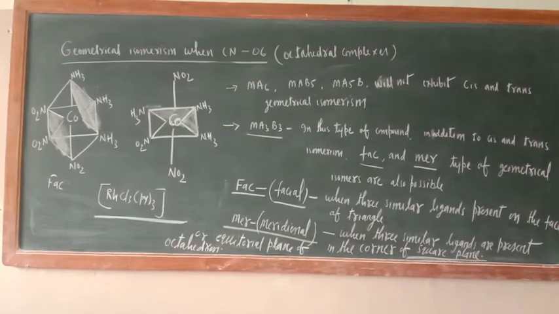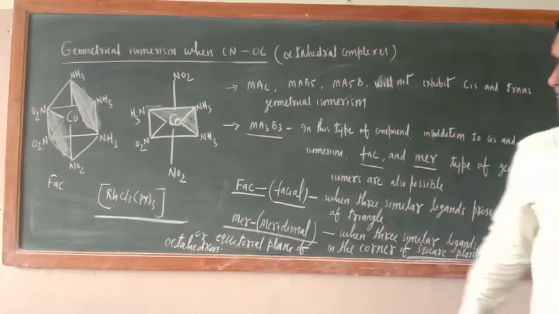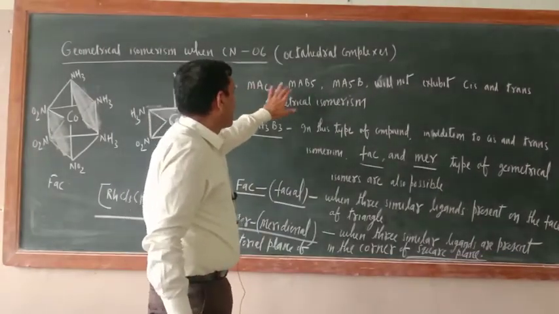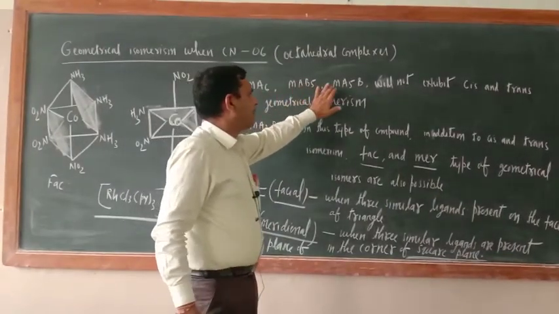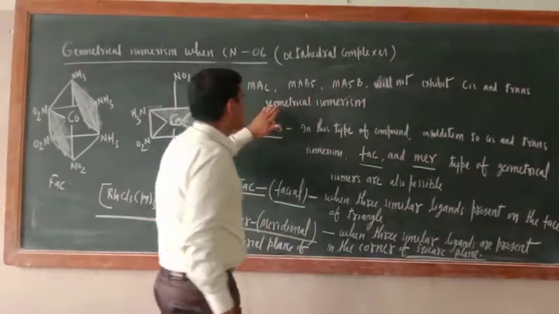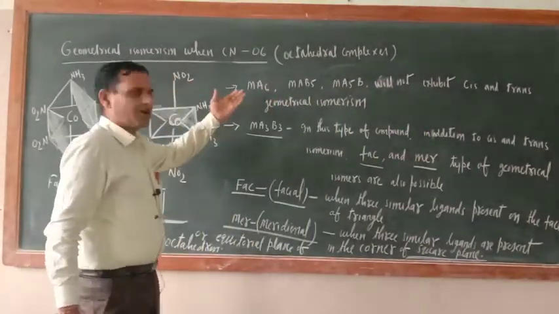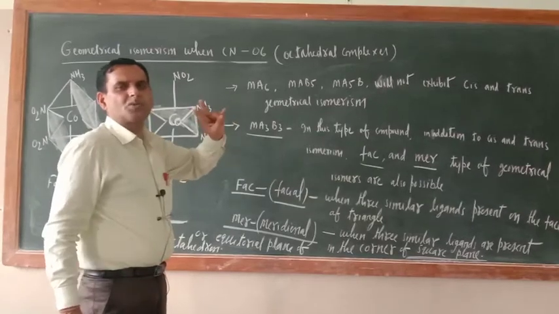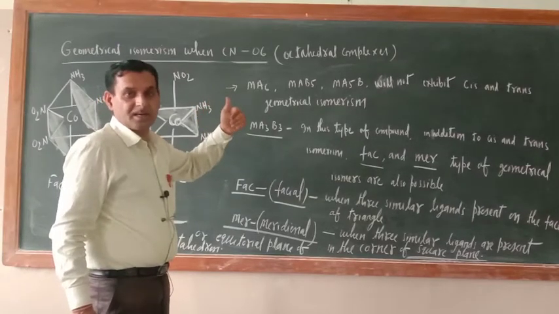Dear cadets, just see here. There are some coordination compounds, Ma6 type, Ma5B type, which will not exhibit cis and trans geometrical isomerism. Now you can understand. For the formation of cis and trans isomers, what should be there? At least 2 ligands should be dissimilar, different.